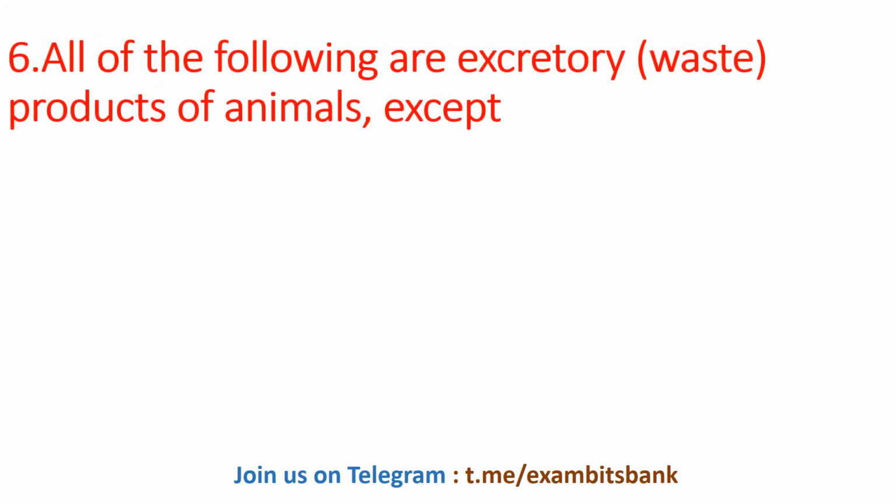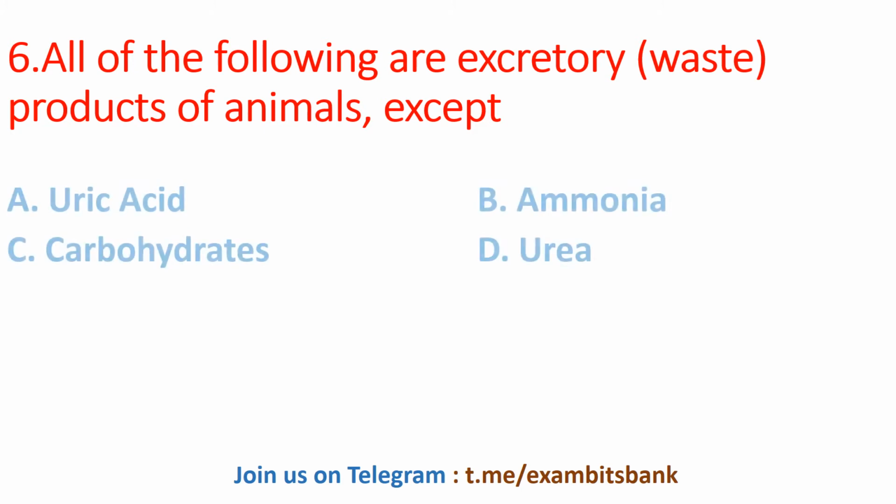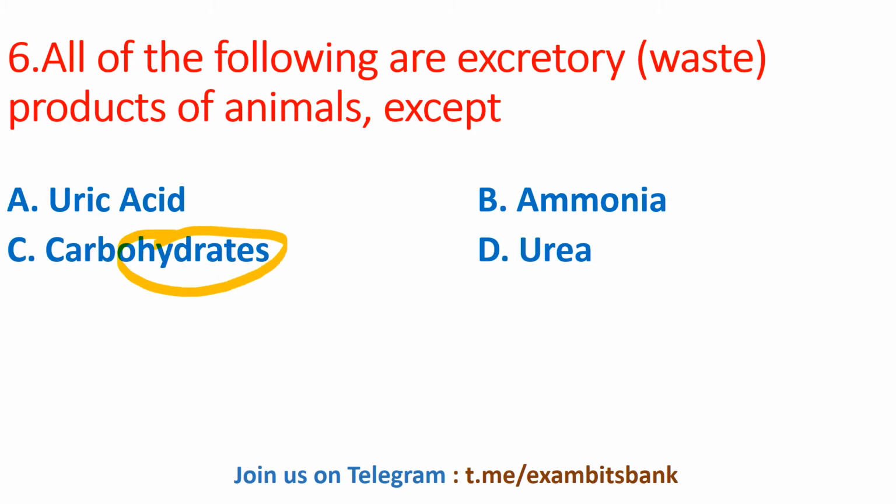All of the following are excretory waste products of animals except, the options are uric acid, ammonia, carbohydrates or urea. The answer for this question is option C, carbohydrates. So excretion is nothing but the removal of toxic materials or waste products and excess substances from the organisms. And in animals, the main excretory products are carbon dioxide, ammonia, urea, and uric acid.